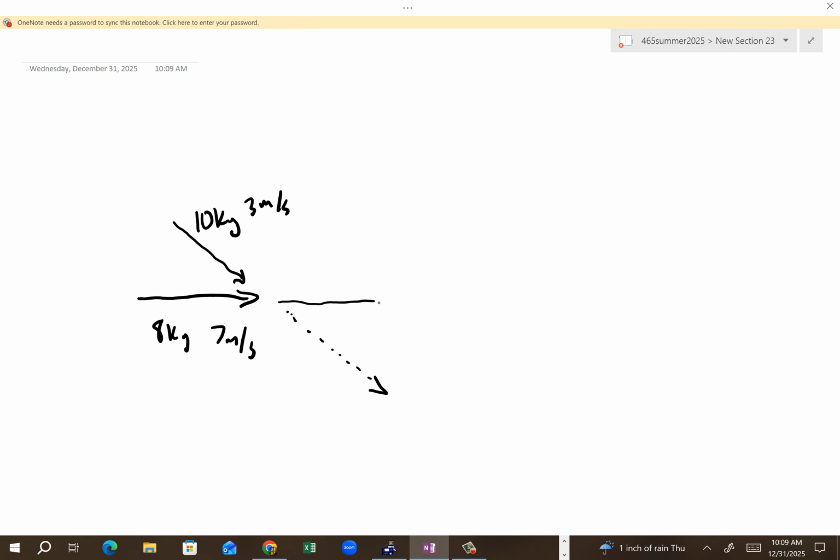And so here we go. I'm going to say this ball, viewed from above, is coming this direction, and it is hit by a ball coming this direction. This one has 10 kilogram mass, 3 meters per second. This one is 8 kilograms, 7 meters per second. Afterwards, this one is coming like thus. This angle here is 40 degrees. This angle here afterwards is 20 degrees. This guy is now doing 6 meters per second.